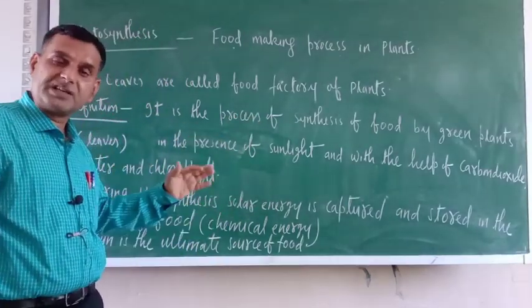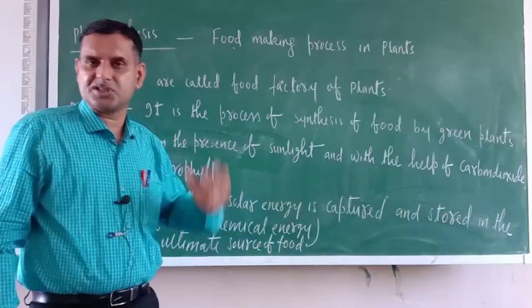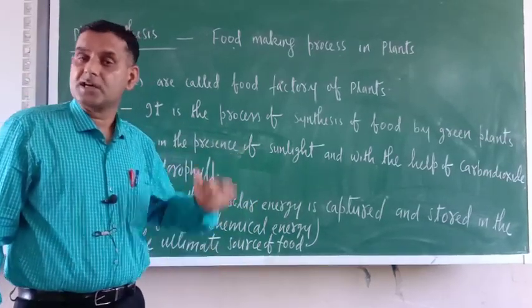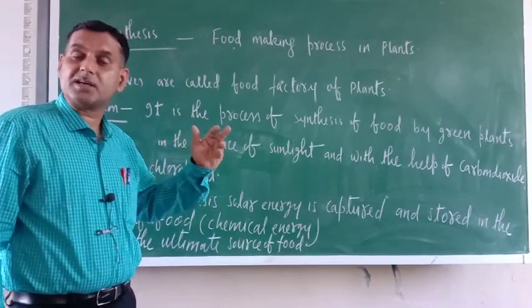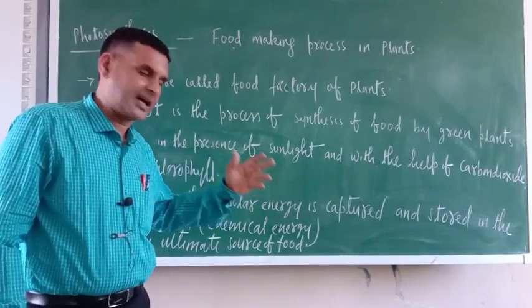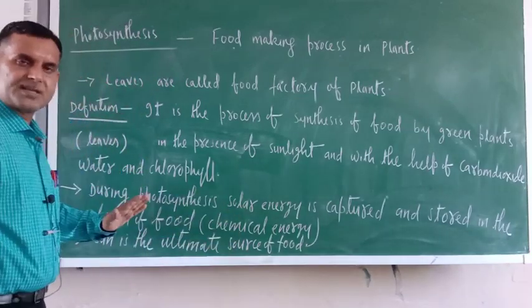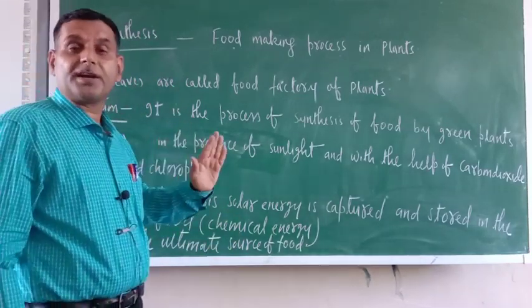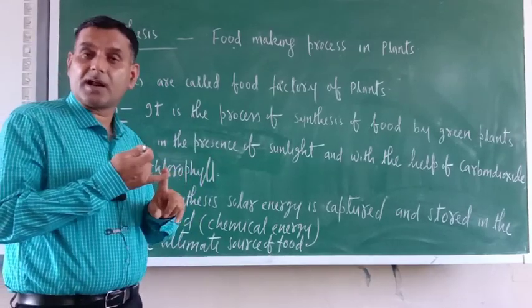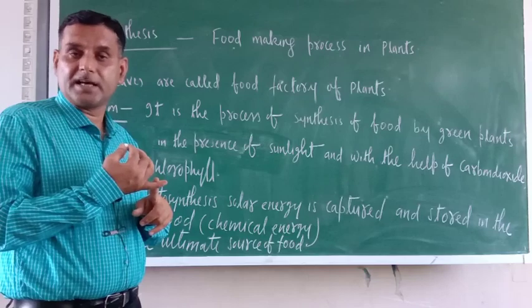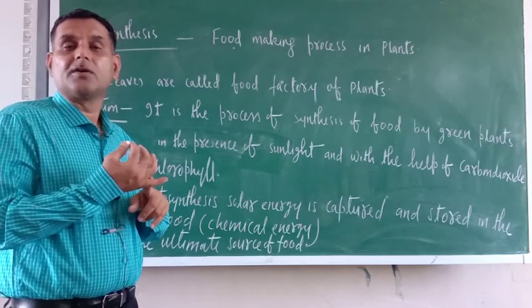And which energy is there in food? Chemical energy. So during photosynthesis, solar energy is captured in the form of chemical energy. That is why I wrote this in brackets. If somebody asks what the raw materials for photosynthesis are, they are chlorophyll, carbon dioxide, solar energy and water.